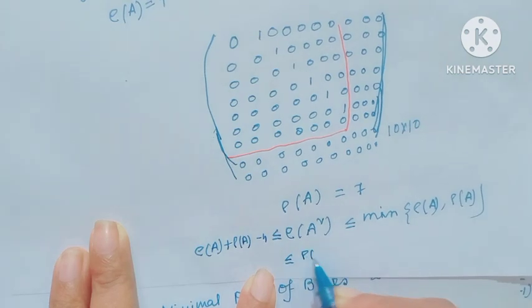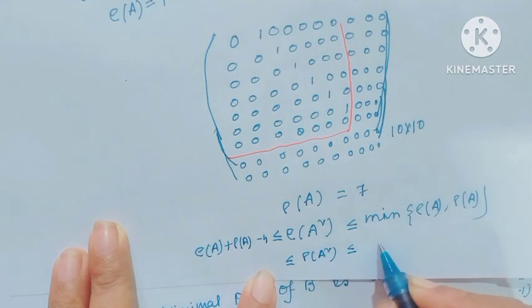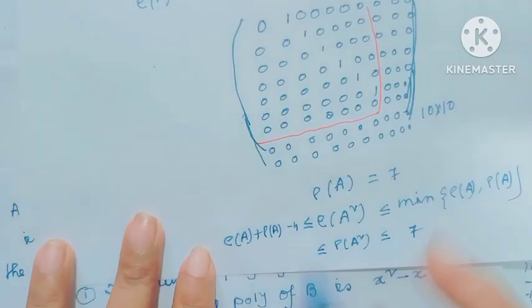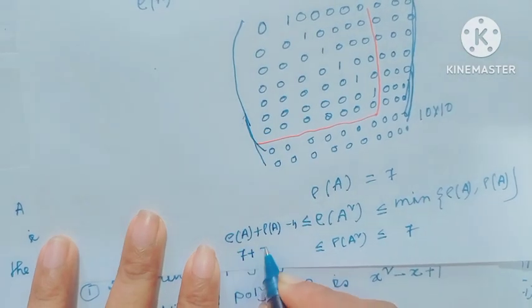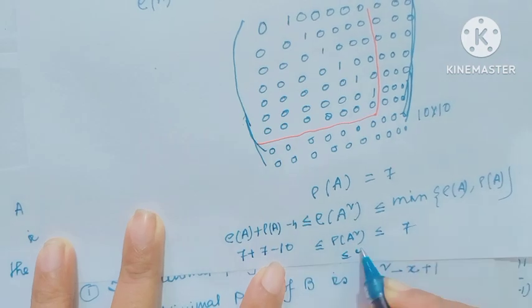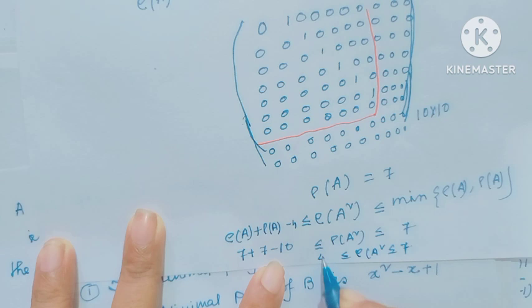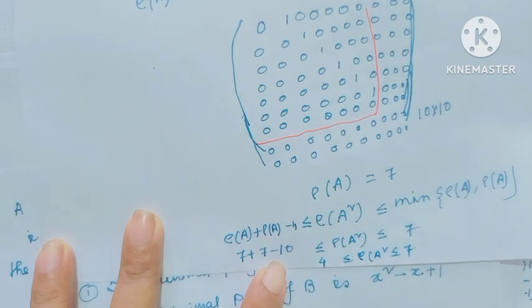So rank of A square is less than equal to 7, and greater than equal to 7 plus 7 minus 10. That means rank of A square is less than equal to 7, greater than equal to 4.